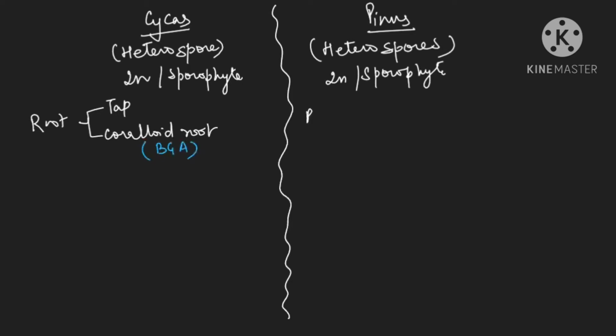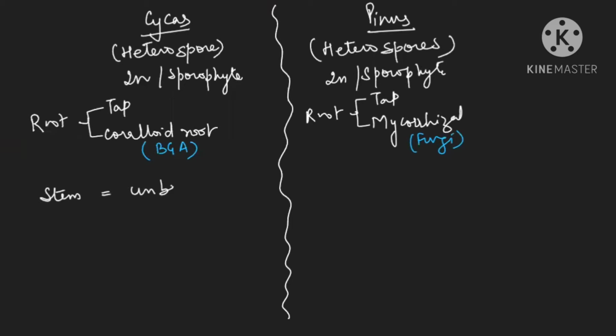Same with the pinus, what we are finding is they are having a normal taproot system, and apart from the taproot, they are having mycorrhizal roots. And mycorrhizal roots means they are having an association with fungus. Clear? If we see the stem, we find that the cycas stem is unbranched. But in case of the pinus, the stem is branched. Another example, let me just add here. This is Cedrus, which is given in your NCERT. Cedrus is also one which is having a branched stem.